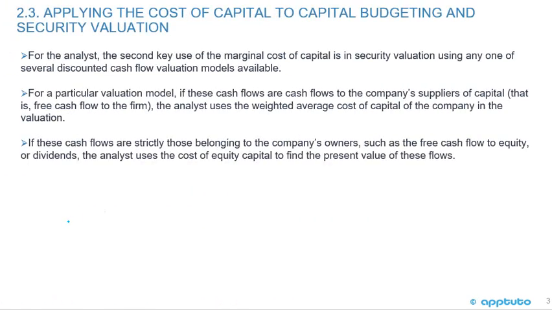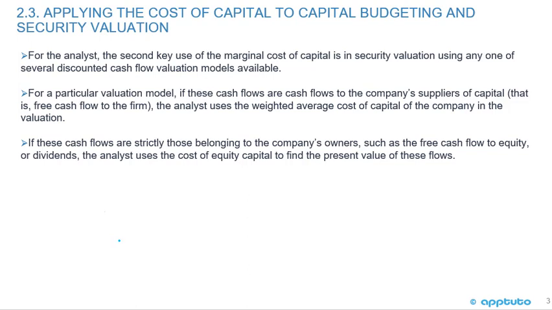So continuing with applying the cost of capital to capital budgeting and security valuation, for the analyst, the second key use of the marginal cost of capital is in security valuation using any one of several discounted cash flow valuation models available. For a particular valuation model, if these cash flows are cash flows to the company's suppliers of capital, that is free cash flow to the firm, the analyst uses the weighted average cost of capital of the company in the valuation.